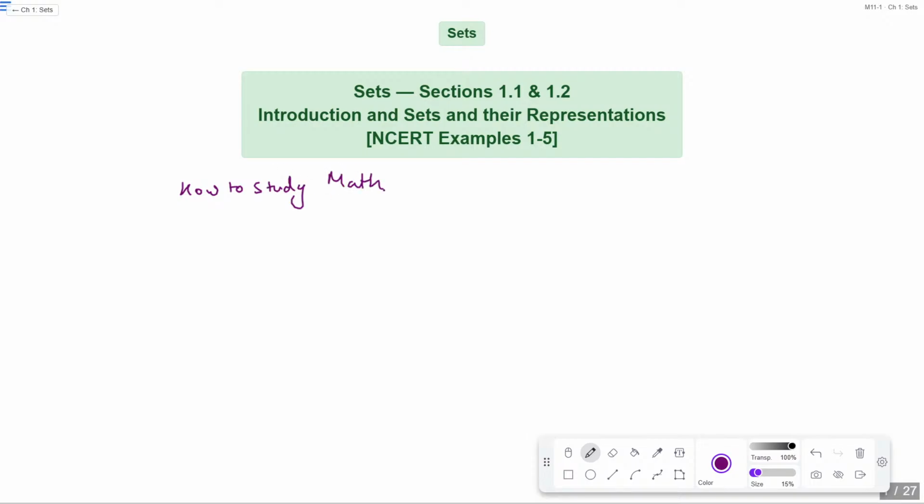To study math, first of all, practice. The more you practice, the more chance of selection you get. जितना आप प्रैक्टिस करेंगे, जितने PYQs अटेम्प्ट करेंगे. In other subjects you have to read concepts and memorize definitions, but in maths you have to understand the question and solve n number of questions. The more PYQs you do, the more beneficial it will be. ठीक है, and the most important thing is, give 1 hour every day.